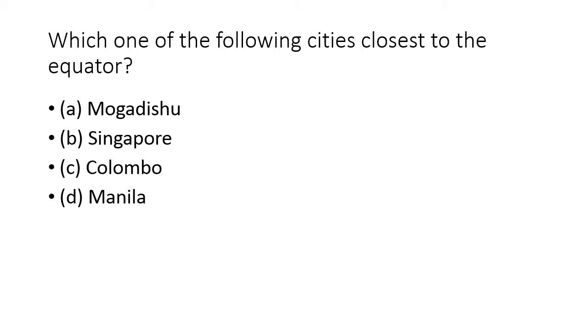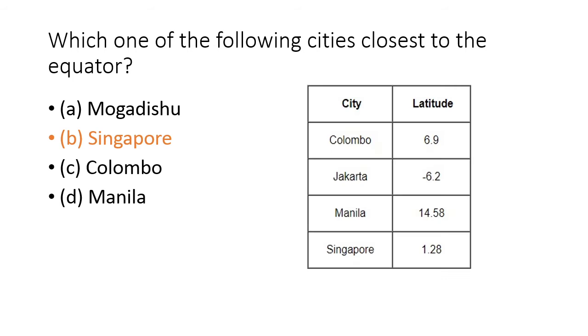Next question is, which one of the following cities is closest to the equator? Option A Mogadishu, option B Singapore, option C Colombo, and option D Manila. The correct answer is option B, Singapore.